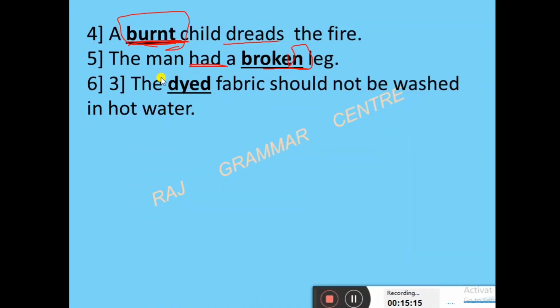The dyed fabric should not be washed in hot water. Broken is used with leg, adjective. Here also see the dyed fabric. Fabric is a noun, dyed is a verb but it is used in the place of an adjective. Should not be washed, washed is the main finite verb, in hot water. Right?